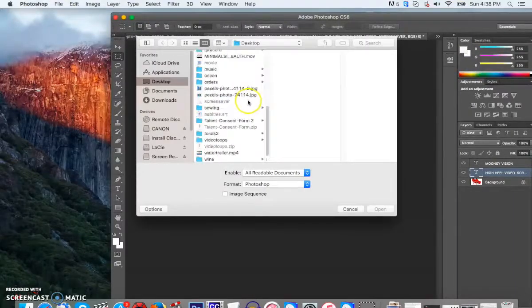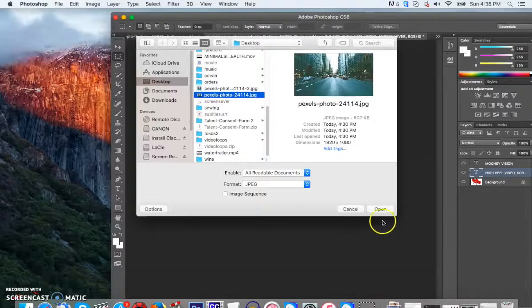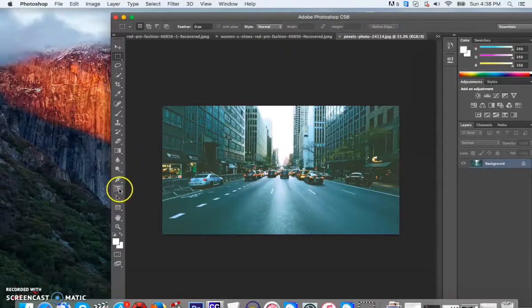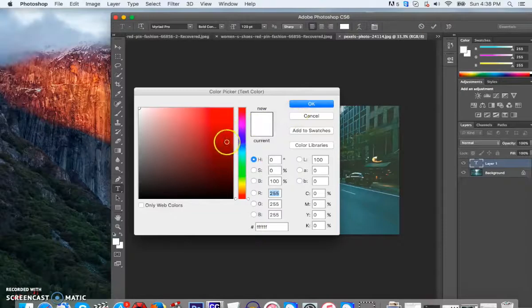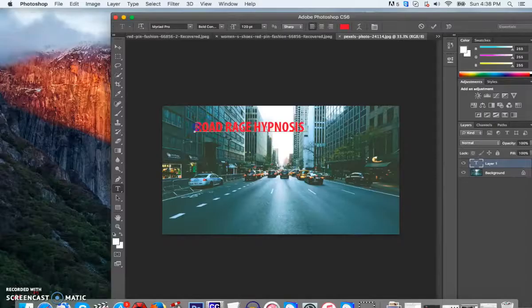Okay. So we'll take the first long picture and I'm going to type the name of it on here. Call it Road Rage Hypnosis. And you want to put it a color that shows up good on the background. Like how this is white and see how the middle of it's disappearing. So let me make it blue or red. Let's try red. Yeah, red looks okay.